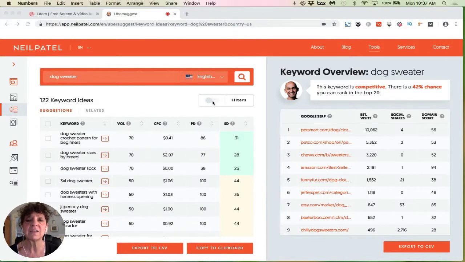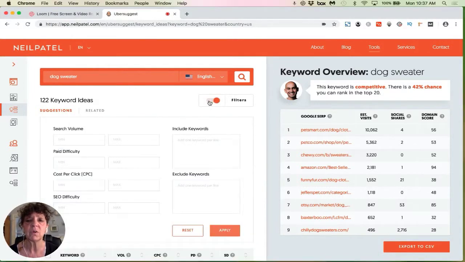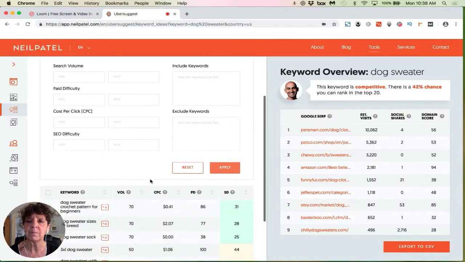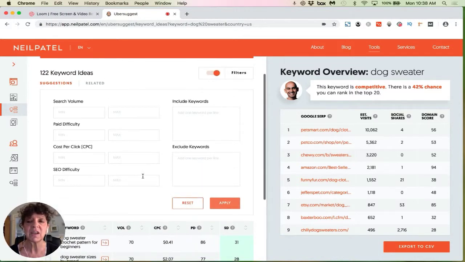Again, this is nice. You even have filters that you can work with. So I could say, I want a specific volume. I want a specific SEO difficulty. Don't show me any words that are above 60, or whatever I want. So I can have some different volume, different filters in here so that the list of what I'm dealing with isn't so big. So I like that as well.